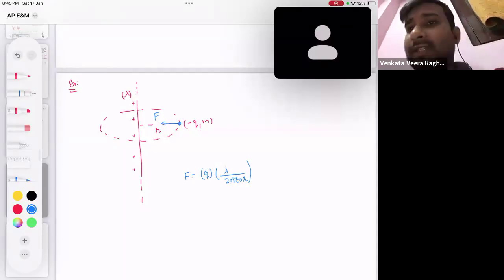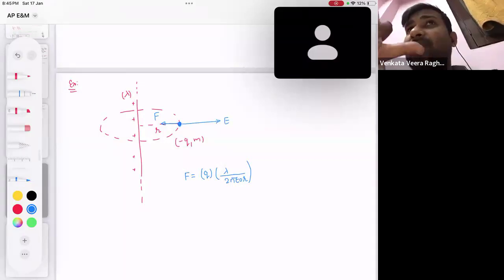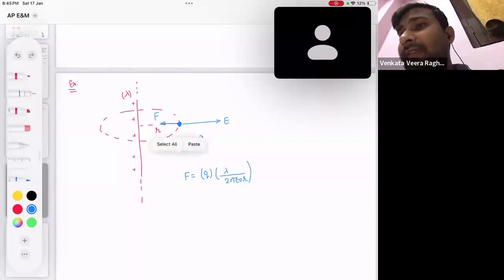And the field will be created in this direction. Check the direction of the field. The field will be created in this direction, away from the wire. And what will happen here? This negative particle will experience a force opposite to the field. Understood? So that is the force.